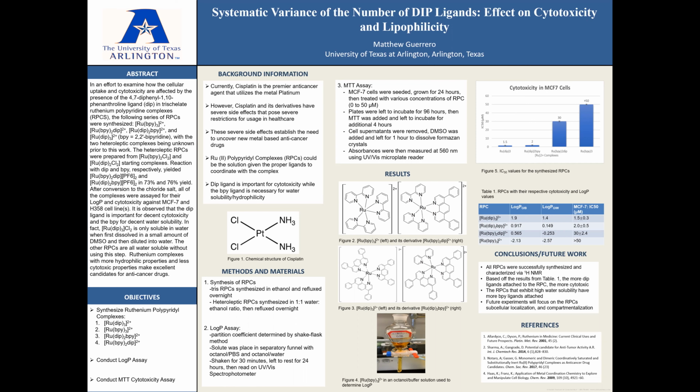For a bit of background information regarding my project, cisplatin is currently one of the premier anti-cancer agents that utilizes the platinum metal, and you can see the chemical structure of cisplatin here in figure 1. A major disadvantage of cisplatin is that it has severe side effects that essentially limit its use in healthcare. Because of this, there's a need to uncover a new metal-based anti-cancer drug. This is where ruthenium(II) polypyridine complexes come into play, and they could be the potential solution.